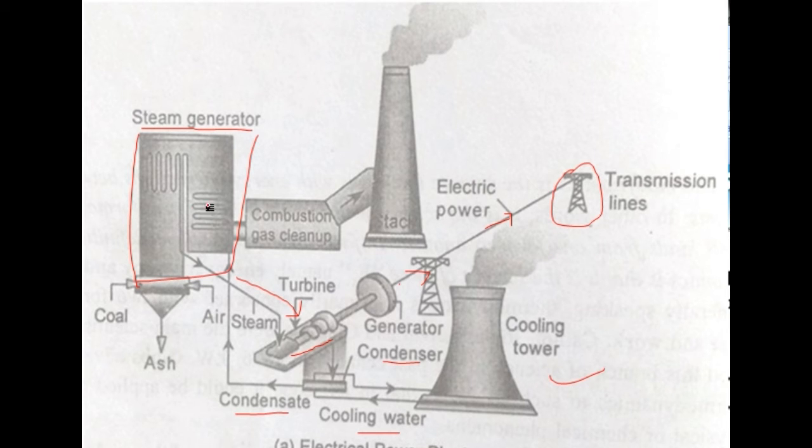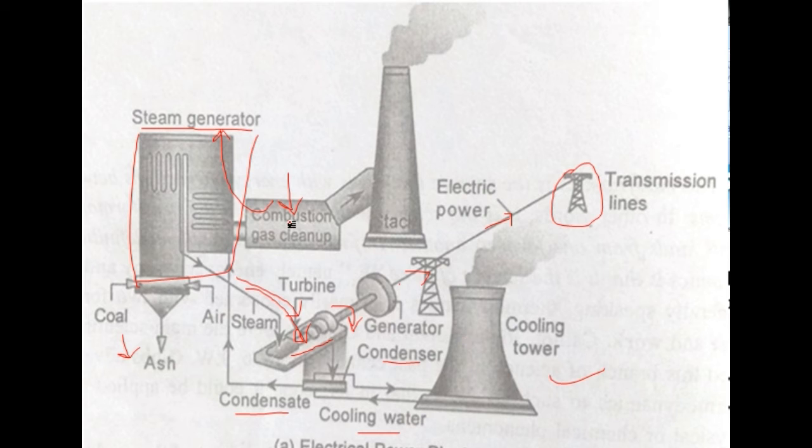So here we can see when we use some fuel to burn in the combustion chamber. Here this is the combustion chamber, fuel is burnt here, so the fuel is having some amount of energy, and this energy is converted into the formation of the steam. So steam is generated, and this steam is transferred to the turbine. Here this high pressure steam will rotate the turbine, and when it rotates at high speed, it is coupled with the generator, so it will generate the electric power, and that electric power is produced.